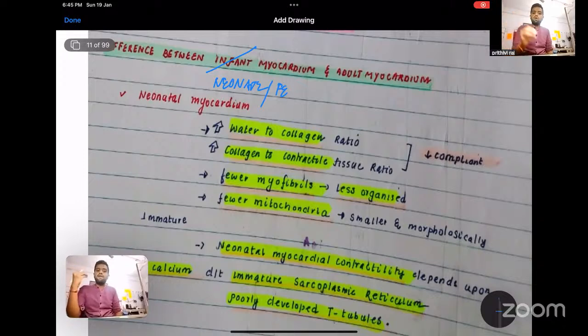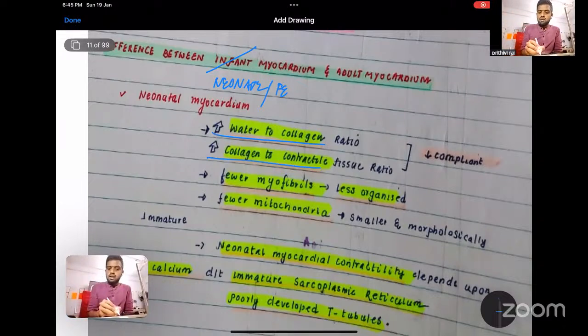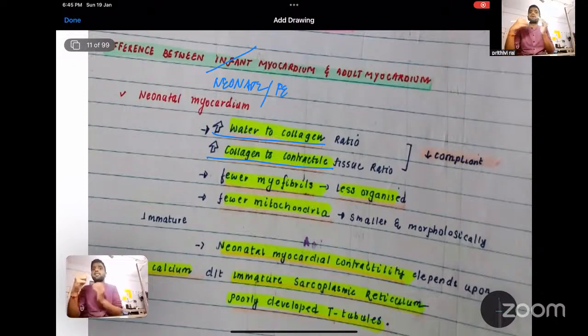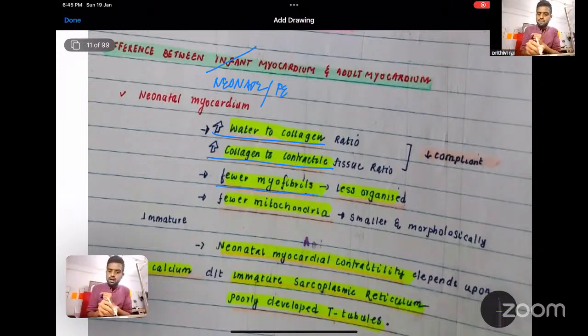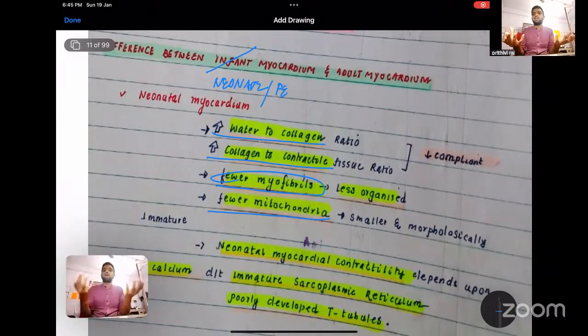They have a high water to collagen ratio and a high collagen to contractile ratio, meaning the contractile tissue is very limited. So the compliant nature and the contractility of the myocardium are less. This is because they have more water and more collagen compared to the contractile tissue. As a result, the compliance of the myocardium is low, and they also have fewer myofibrils, which are not as well organized as in the adult myocardium. And then they have fewer mitochondria. Mitochondria are essential for the energy source. So in the neonate and fetus,